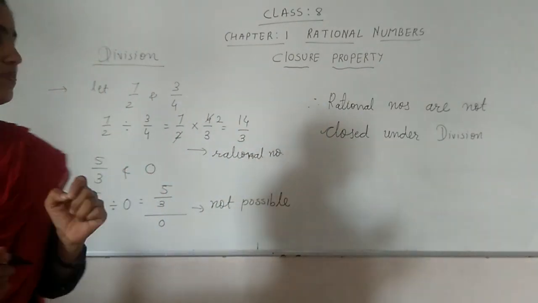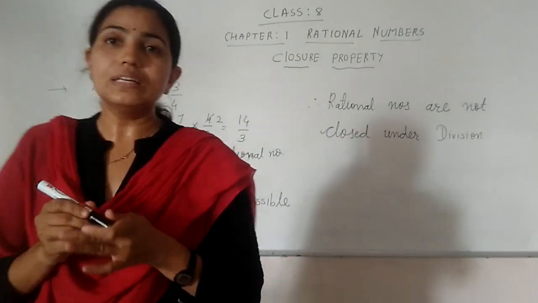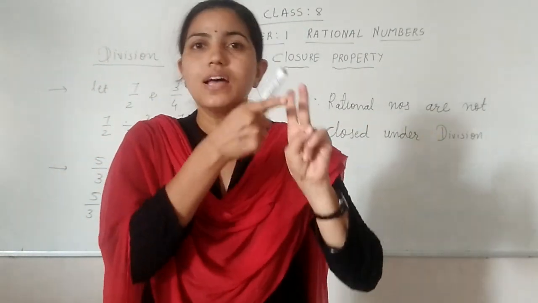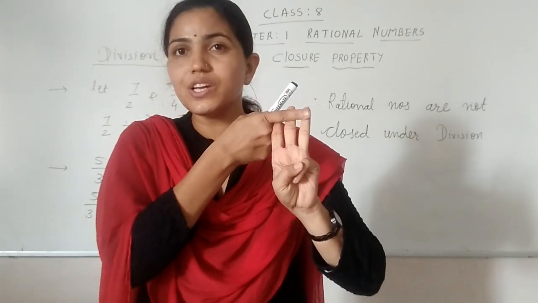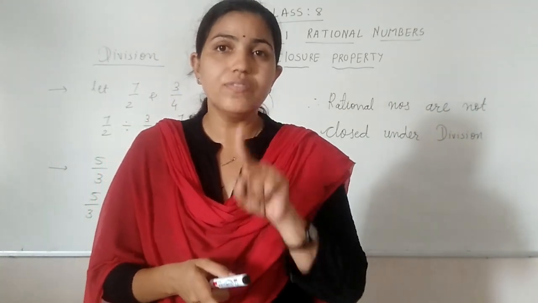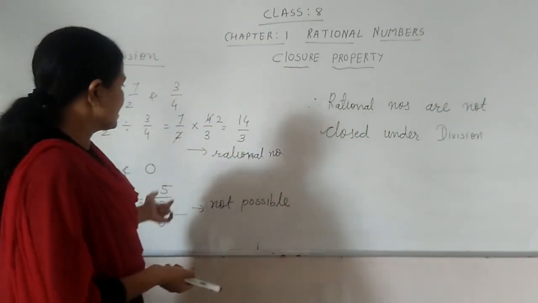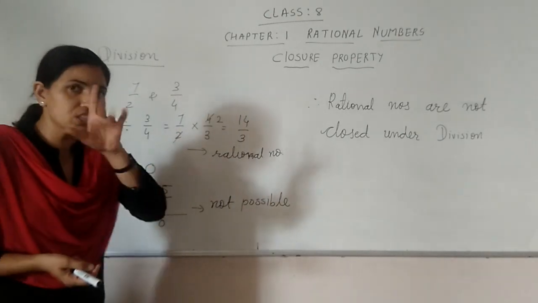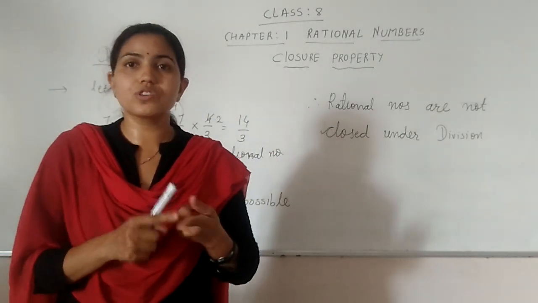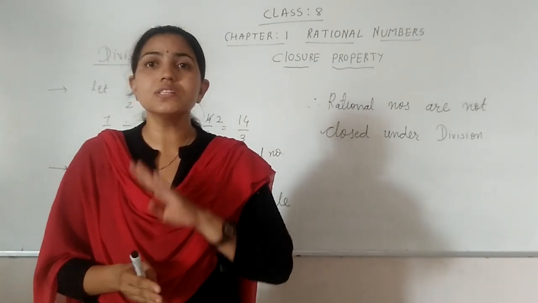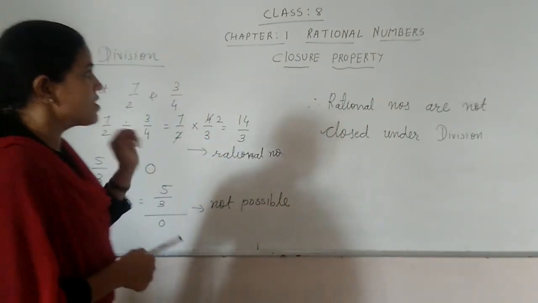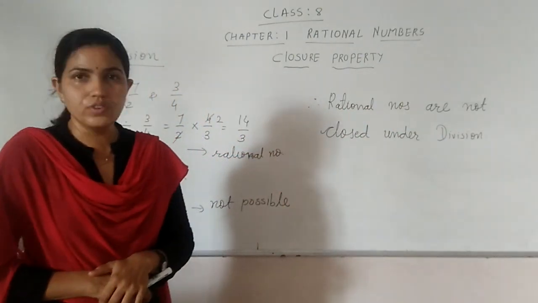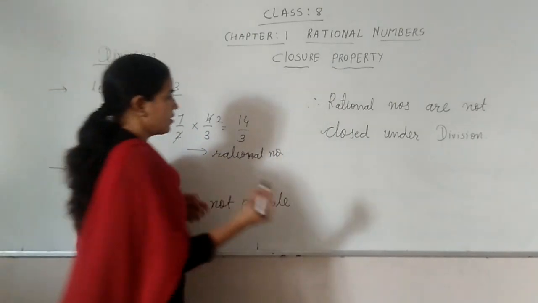When we are taking the closure property, rational numbers are closed under addition, subtraction and multiplication, but not closed under division, because we have a rational number, that is 0, for which the division is not possible. Addition, subtraction and multiplication are possible, but division is not possible, and that's why we can say rational numbers are not closed under division.